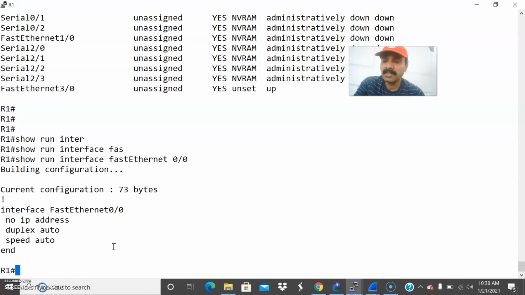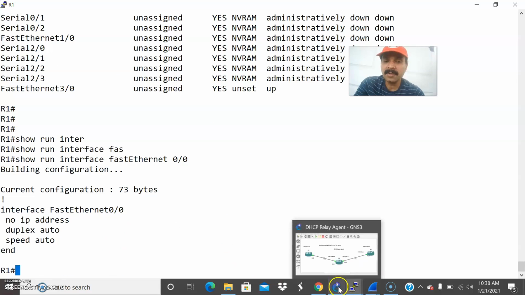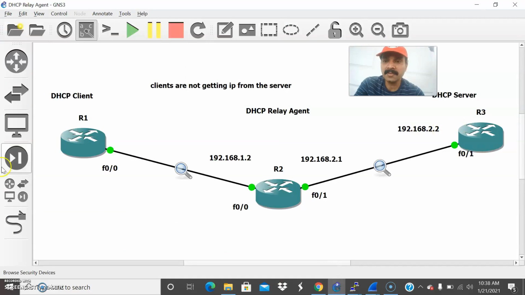I configured R1 as a client, but since R1 has to get the IP address from the DHCP server, we have to configure a command called ip address dhcp. With that command, the client will get the IP address from the server, right? We are not assigning a static IP, so we have to issue ip address dhcp.